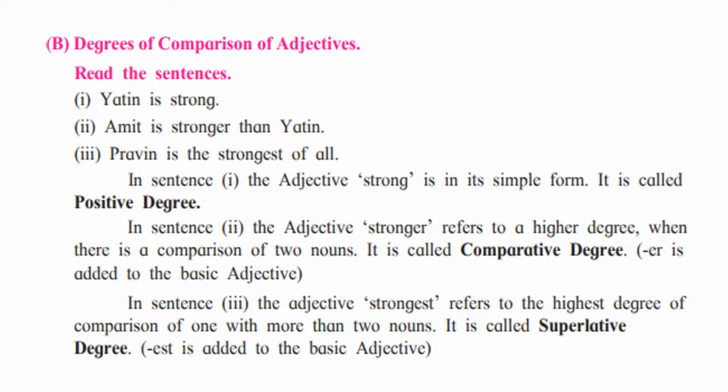In the superlative, one person is compared with everyone. Praveen is the strongest, so est is added to show the superlative degree. In the positive degree, you are saying a common sentence about only one person. In the comparative, you are comparing two people, and in the superlative you are comparing with the whole group.